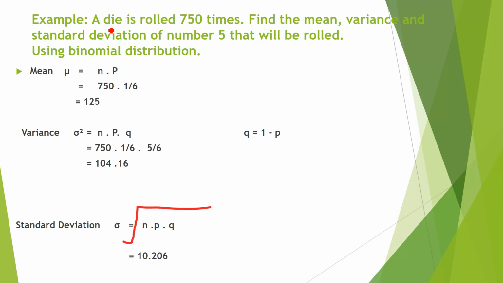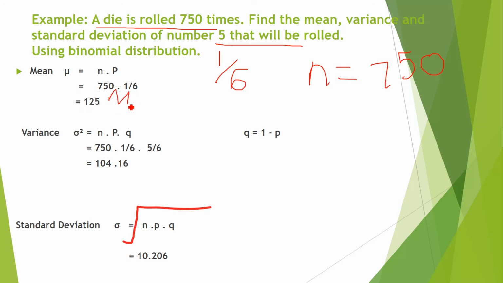Here I have set one more question. Suppose in this case we are going to roll a die 750 times. So in this case n is equal to 750. You have to find the mean, variance and standard deviation of the number 5, that the 5 will come. So what is the probability that the 5 will come? In the die we have 6 sides. Each side has the same probability, that is 1 by 6. Simplified, the mean is 125.